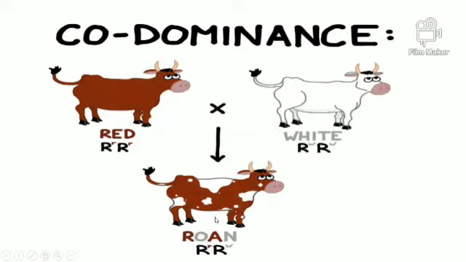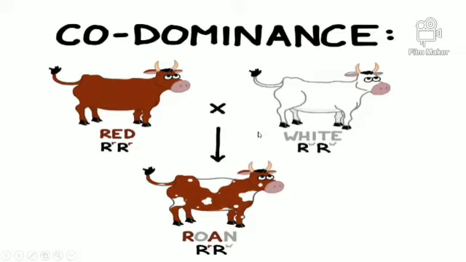And so here, such a type of inheritance is known as co-dominance inheritance. So what is codominance inheritance? Here, one allele or gene is dominant along with the second gene, and both are expressed in the F1 hybrid; this is called codominance.